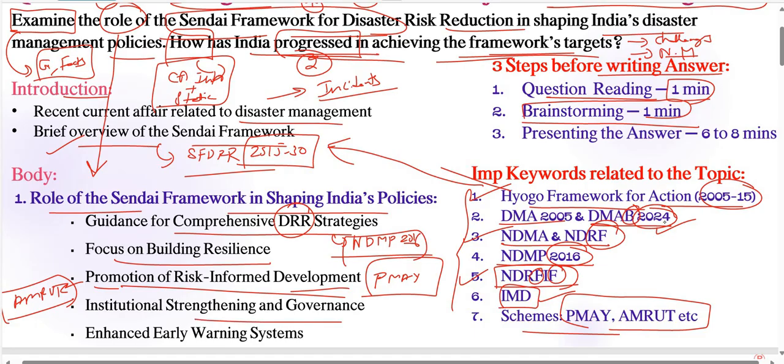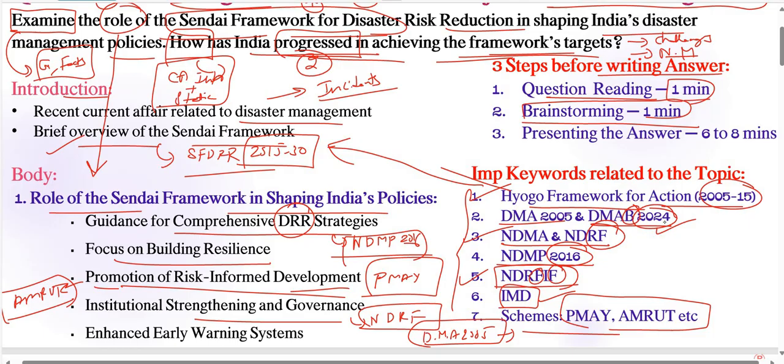Next, institutional strengthening and governance also here. So already we have the National Disaster Response Force, and we have also the State Disaster Response Force and District Disaster Response Force. But here we are talking about only disaster response strategies from the national point of view, so no need to add those keywords. If we add, no problem. So the National Disaster Response Force is very important, and also we have revision of the Disaster Management Act. The Disaster Management Act 2005 we need to include, and also amendments.